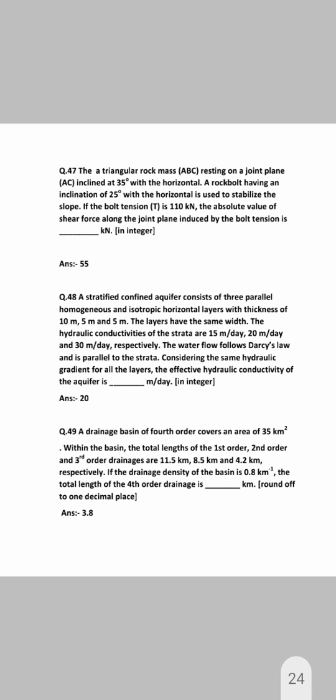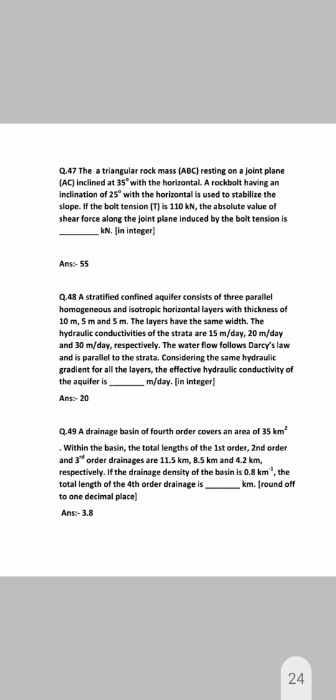A stratified confined aquifer consists of three parallel, homogeneous and isotropic horizontal layers with thicknesses of 10 meter, 5 meter and 5 meter. Layers have the same width. Hydraulic conductivities of the strata are 15 meter per day, 20 meter per day, 30 meter per day respectively. Water flow follows Darcy's law and is parallel to the strata, considering the same hydraulic gradient for all the layers. Effective hydraulic conductivity of the aquifer is 20 meter per day.